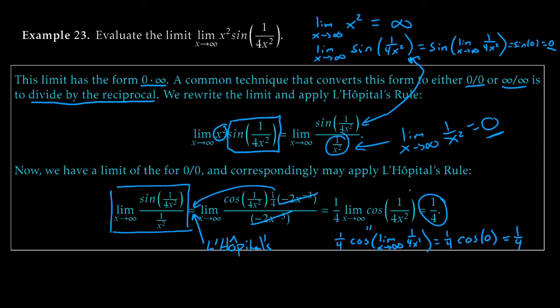Cool, okay. So there was a little bit of pre-processing we had to do. We had to put the function in the right form, that is, in a form so we had a 0 over 0 indeterminate form. And then we applied L'Hopital's rule, got to our final answer just using the stuff we did in the last video. All right, cool. Let's go further.